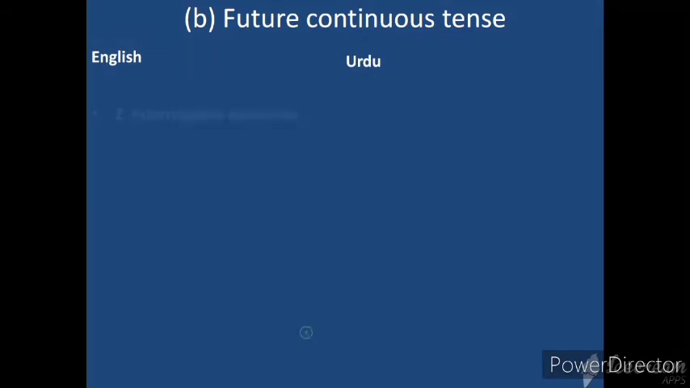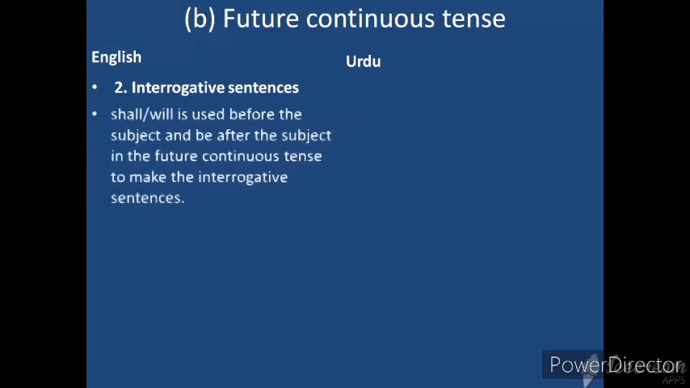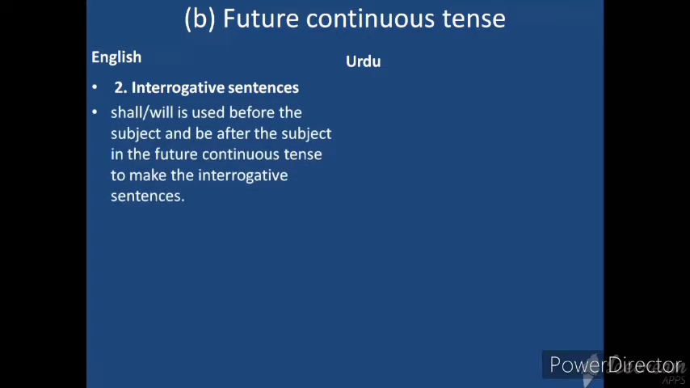Future continuous tense, interrogative sentence. This is the second sentence we're going to discuss here. Interrogative sentence. Shall, will is used before the subject and be after the subject in the future continuous tense to make the interrogative sentences.